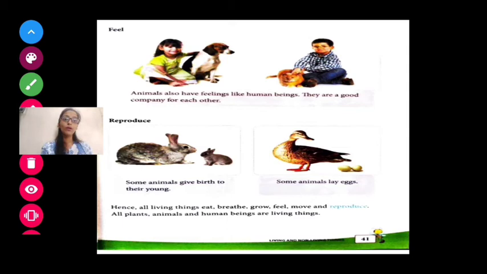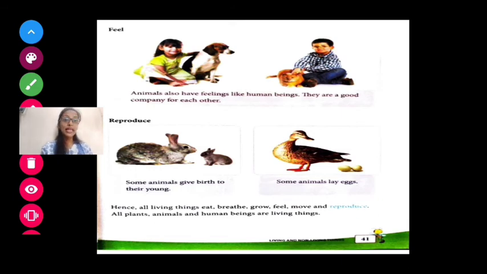Some animals give birth to their young ones directly, but some animals lay eggs. What are the animals that lay eggs? Tell me the answer. Animals like lizard, snake, bird, duck, and hen. They all lay eggs. But animals like lion, goat, rabbit, cow, buffalo give birth to the young ones.